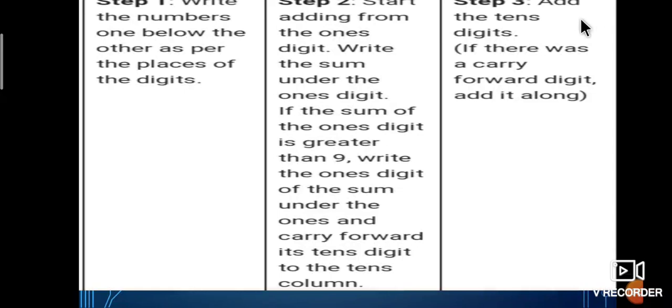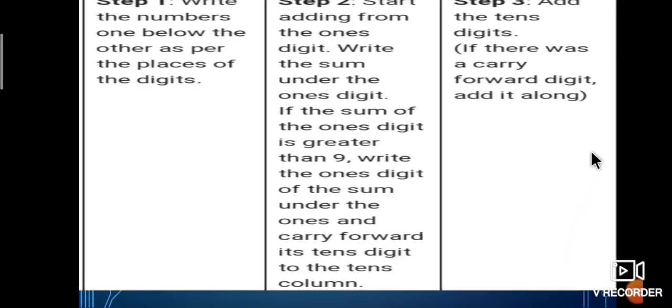Third step is add the tens digit. If there was a carry forward digit, add it along with the tens digit.